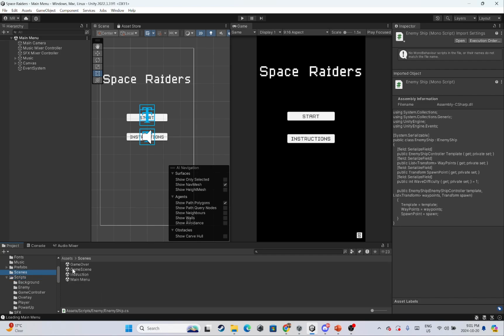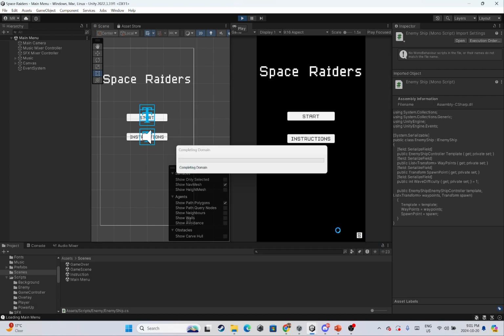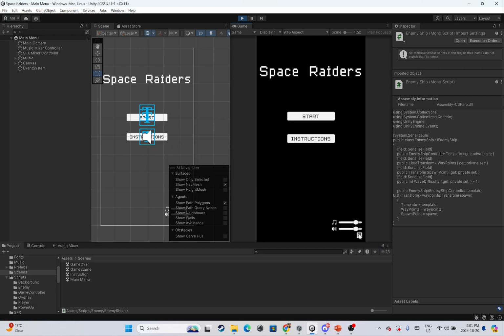So according to the assignment, it said there should be a game over state, game scene, instruction, and main menu. So this is going to be the main menu. And over here, this is the volume button for the shooting. It says pew pew whenever I shoot, so you can control the volume here. And this is the music volume controller, and the music can get a bit loud, so I'm gonna put them